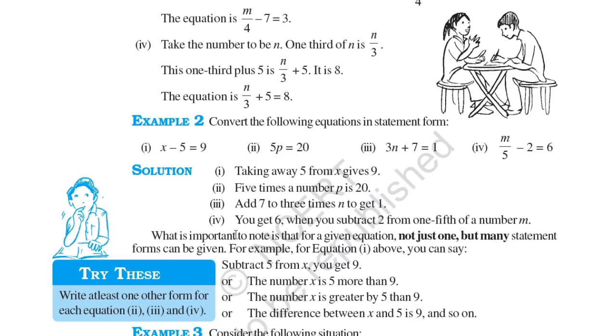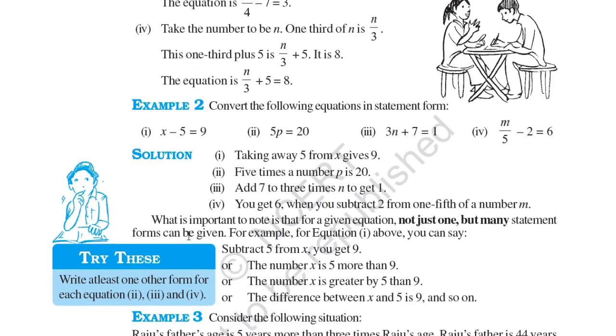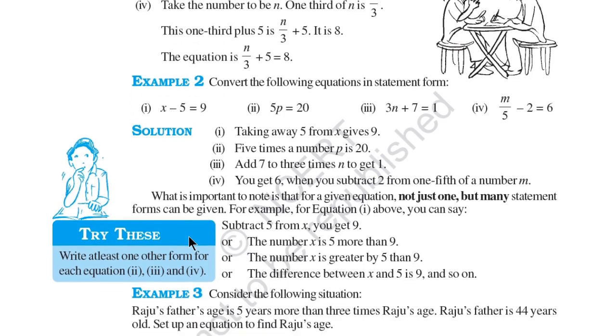So it's clear. What's important to note is that for a given equation, not just one but many statement forms can be given. So there can be other statements for this equation also. For example, for equation 1 above, you can say subtract 5 from x, you get 9.